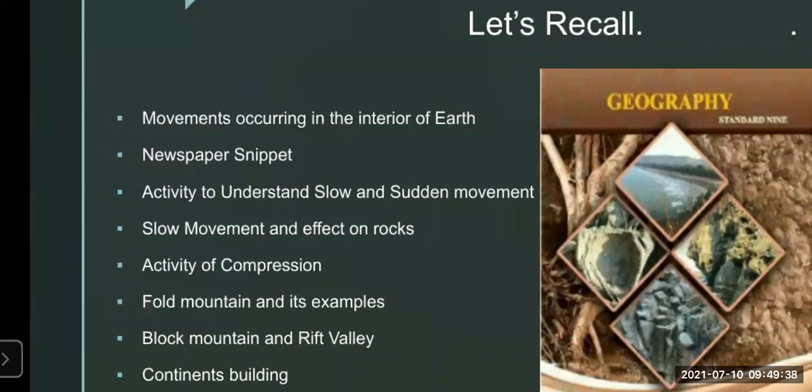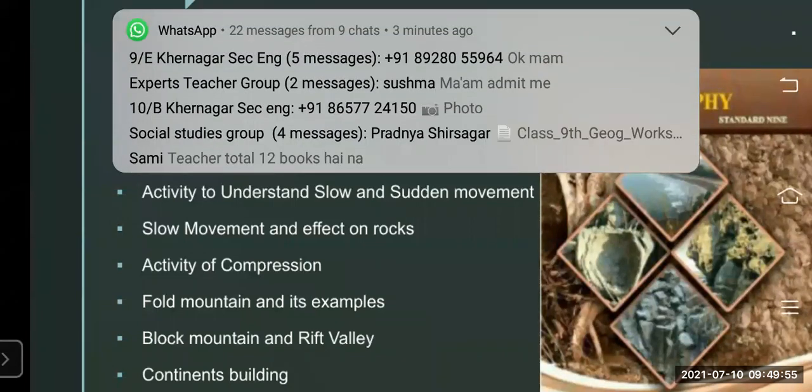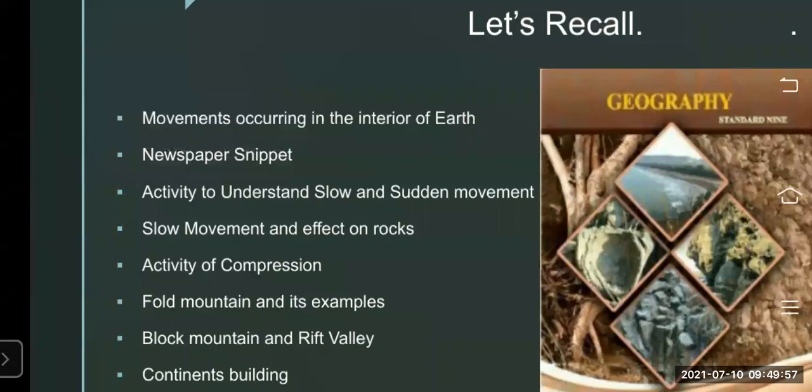Then we have seen the examples of the compression, that is the fold mountains and other examples, how the fold mountains are created when the layers of the rocks are coming together because of the interior movement, and that is how the rocks are getting a layer on it. So those are seen like a fold, and that is why they are called as the fold mountains.